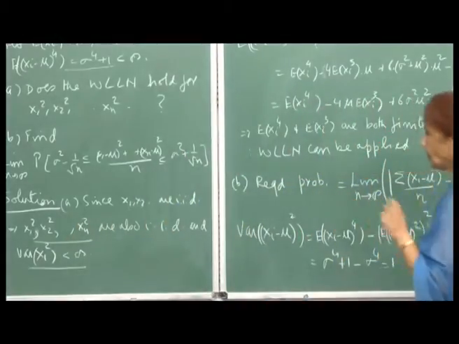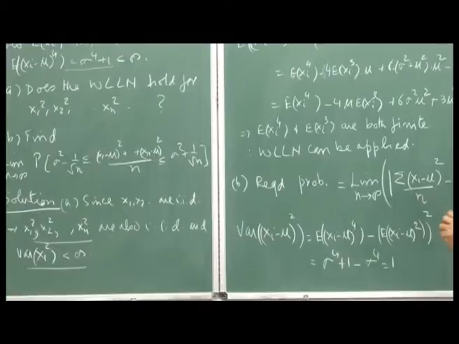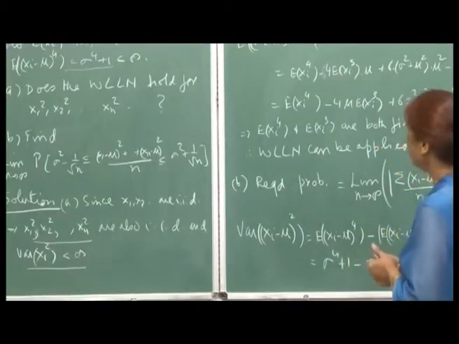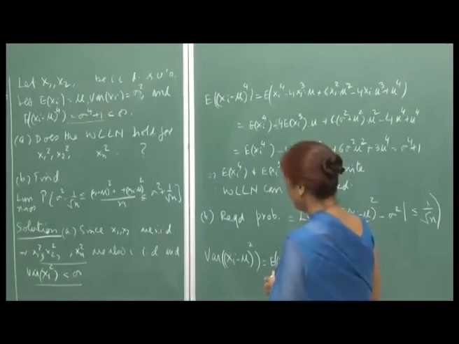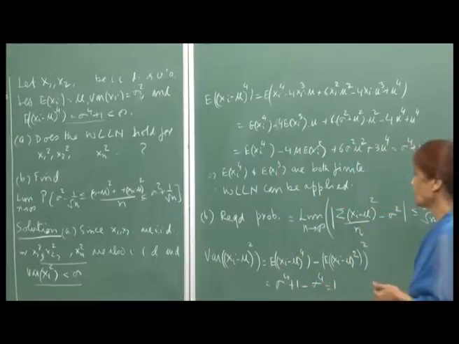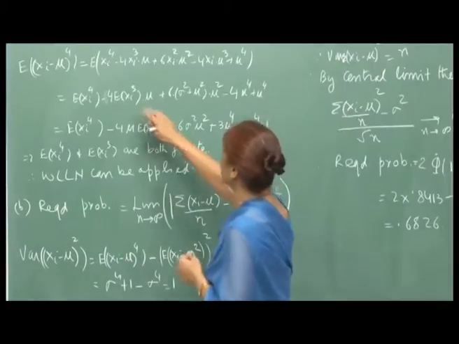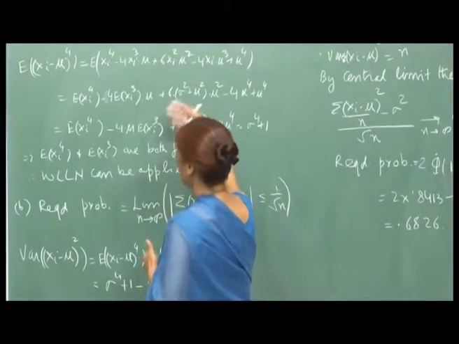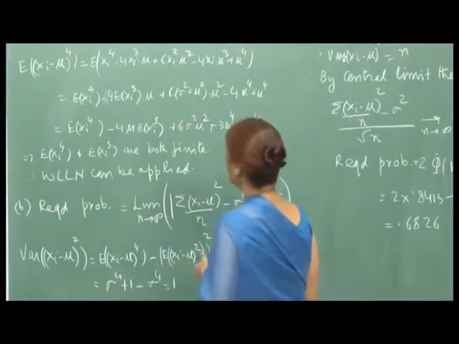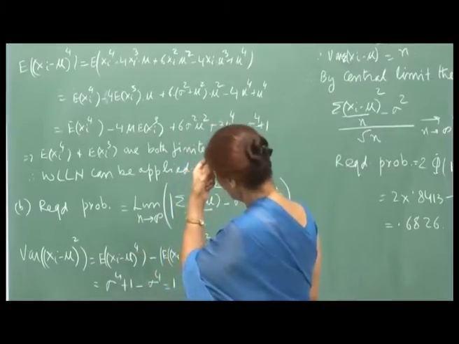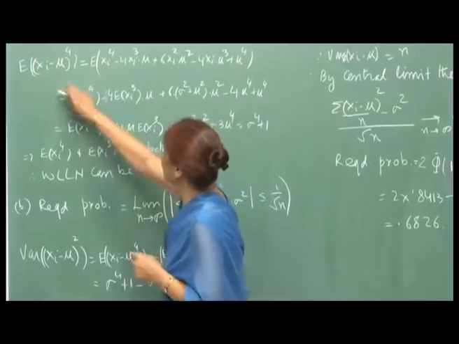I am sure you can work it out by all that we have done in the course by now. And now, to show that the variances of these Xi squares are finite, which will be the same, I have just done this exercise, and surely there may be other ways of doing it also.